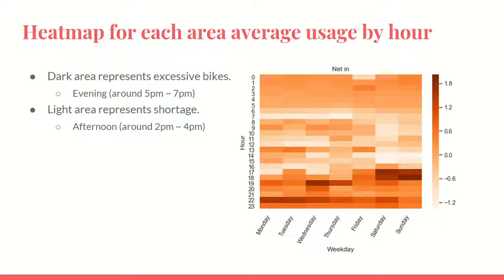Then we change the horizontal axis from district to weekday to see the relation between weekday and hour. We can see evening is darker than the afternoon period, especially on the weekend. It may infer that most people rent bikes in the afternoon and then return bikes in the evening.